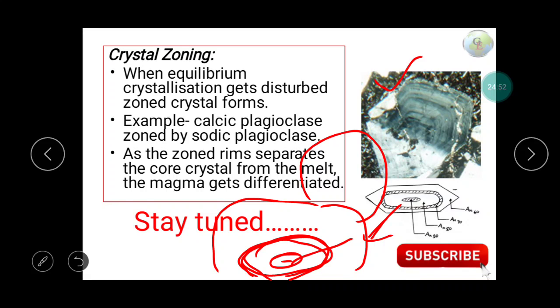In the next video we will discuss the assimilation of magma.